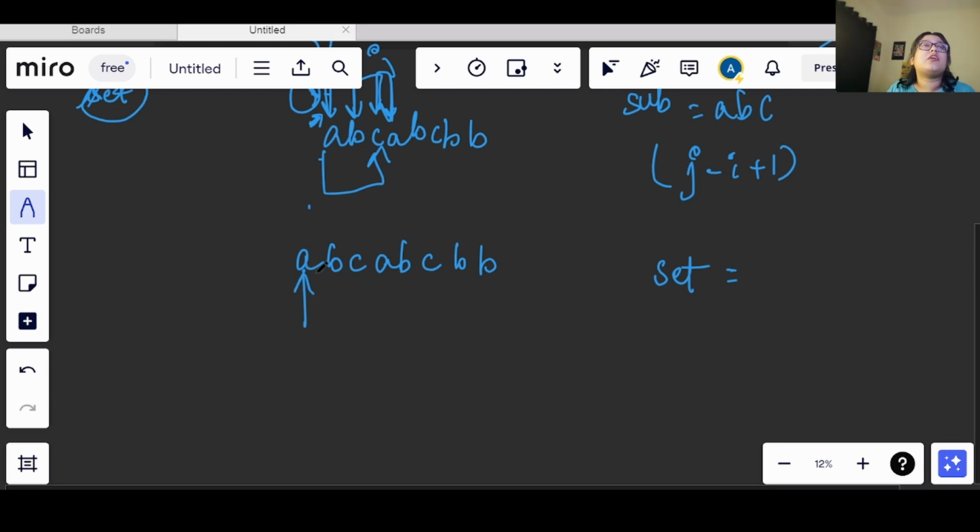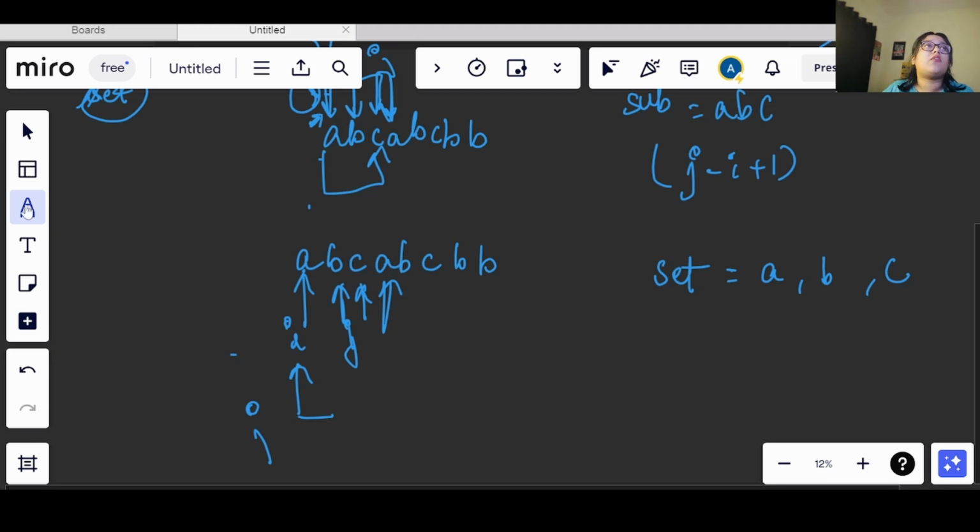Okay, so now I will be starting from here. What I will do is I will add this in my set. Okay, so now I have added this in my set. Why am I adding this? Because it is not existing in the set. Now I will move forward. So I had two pointers here, i and j. Now my i will be here only, and j will move forward. So my j is here right now, and I will check if B is there in the set or not. It is not, so I will add B also. In this same way I will add C. Now again when I come here, I see that I have A, so I will stop here.